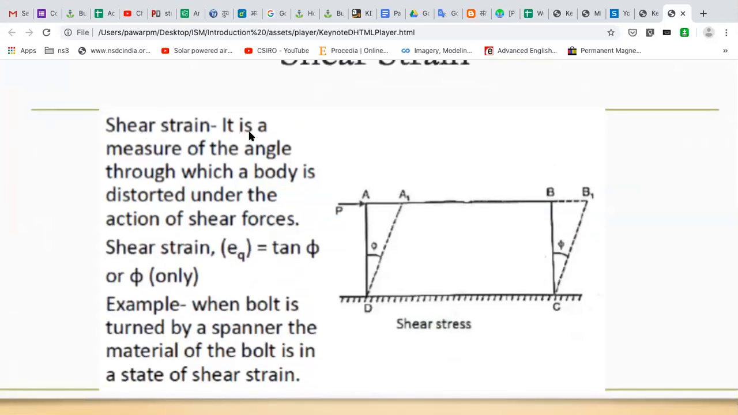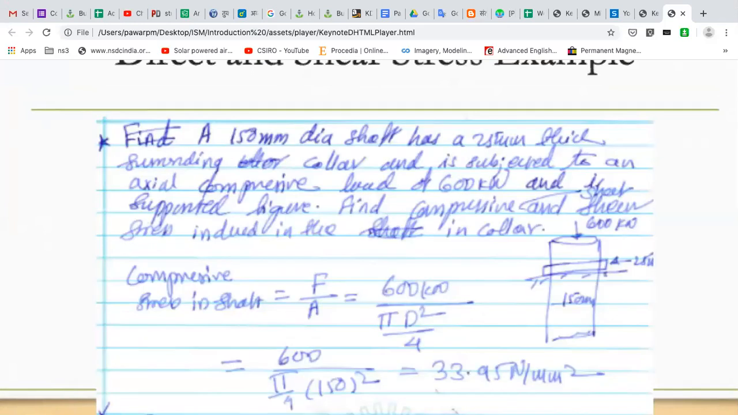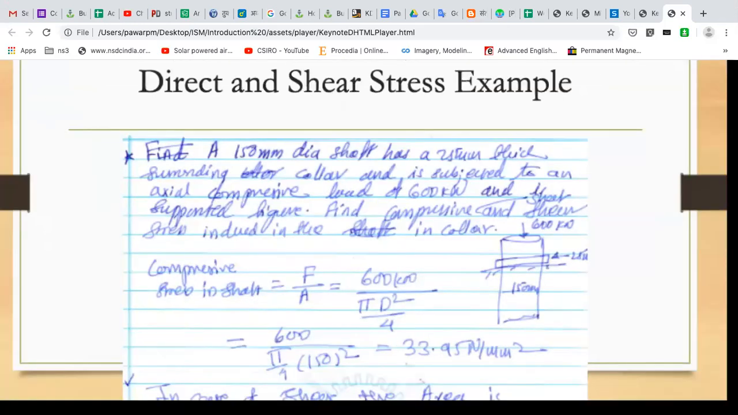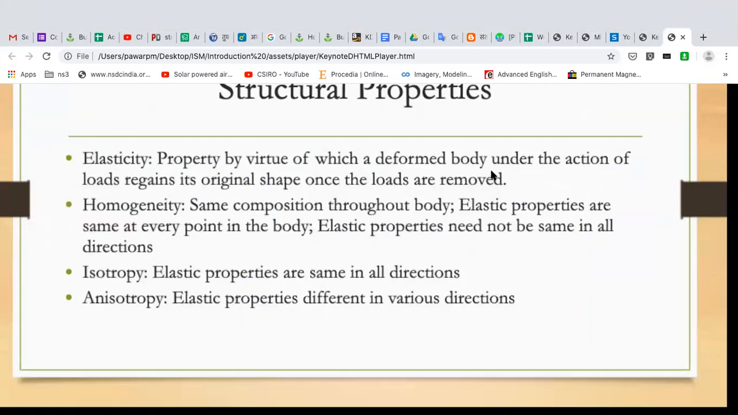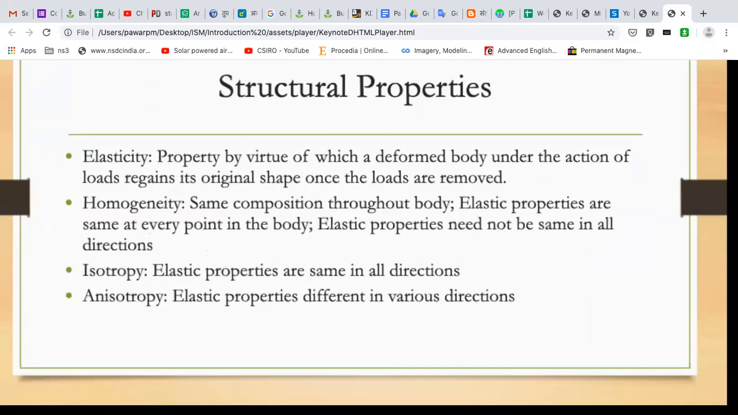Shear strain is a measure of the angle through which a body is distorted under the action of shear force. Okay, this example we have already taken. So let us go to these properties. For the next half an hour we will focus on these properties slowly, and we will understand.